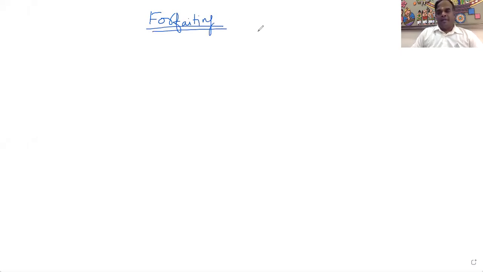What is it called, forfeiting? It's a method to finance. It's similar to the concept of factoring. I'll explain this by way of a chart so that you can have a better grip over forfeiting.